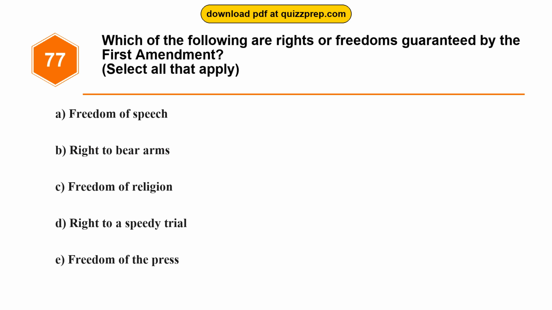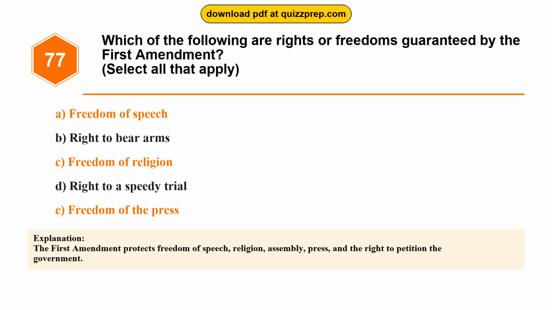Question 77. Which of the following are rights or freedoms guaranteed by the First Amendment? Option A, freedom of speech. Option B, right to bear arms. Option C, freedom of religion. Option D, right to a speedy trial. Option E, freedom of the press. The correct answers are options A and C and E. Freedom of speech, freedom of religion, freedom of the press.